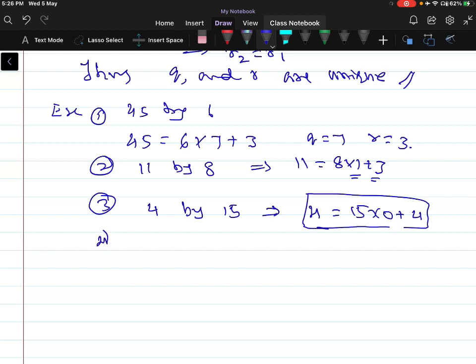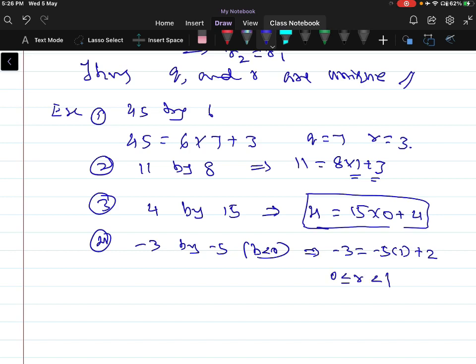For example, division of minus 3 by minus 5, where b is negative here. This can be written as minus 3 is equal to minus 5 into 1 plus 2, where 0 less than or equal to r less than modulus of minus 5, and r is equal to 2.